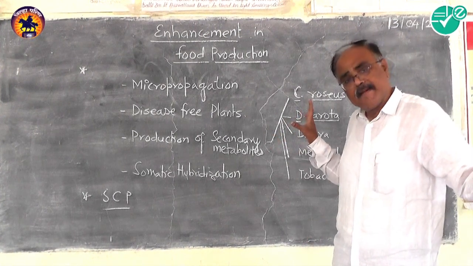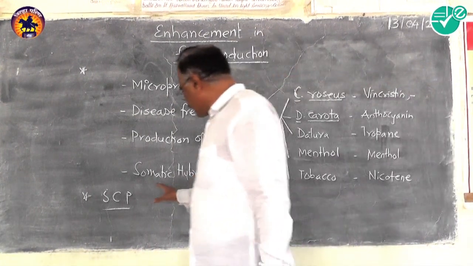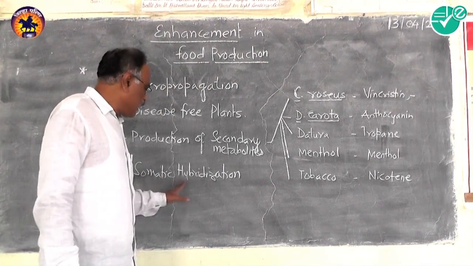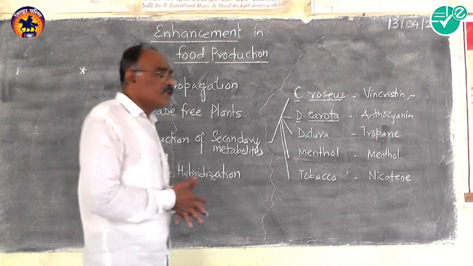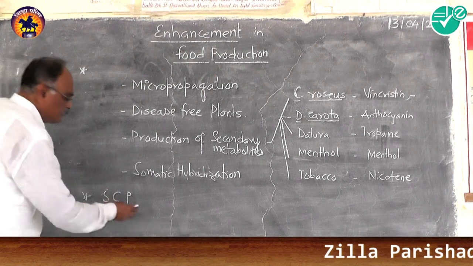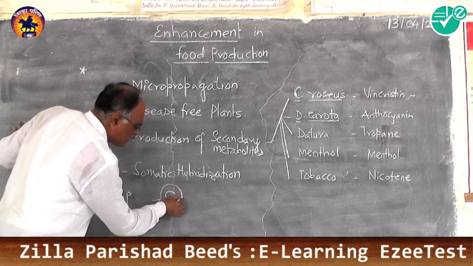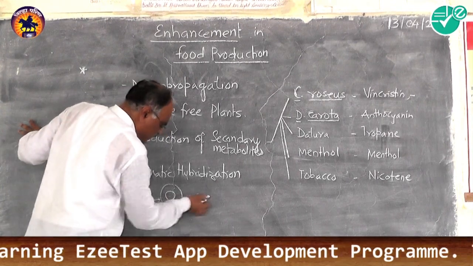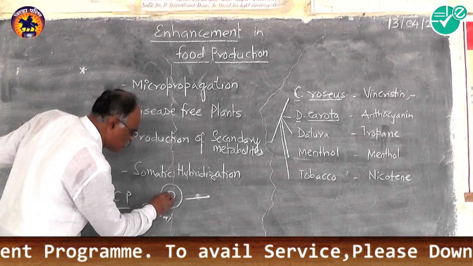This is done with the help of the tissue culture technique. And the last one is somatic hybridization. In this somatic hybridization, two vegetative cells are hybridized with each other. Say, for example, one plant cell has a cell wall, a nucleus, and cytoplasm. Another cell likewise has a cell wall and a nucleus.